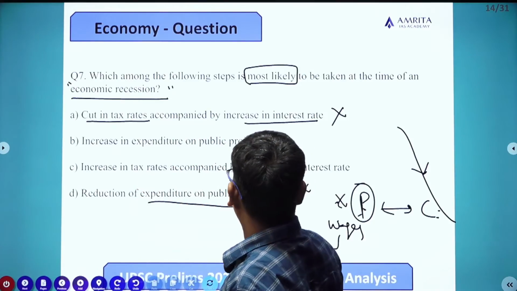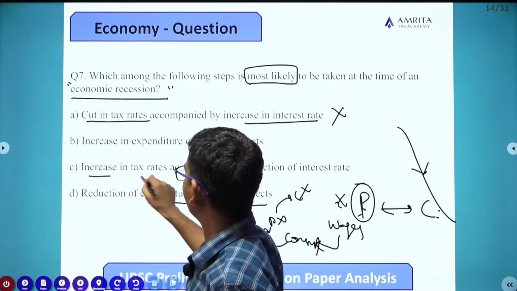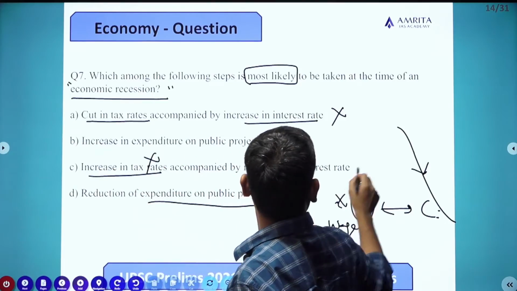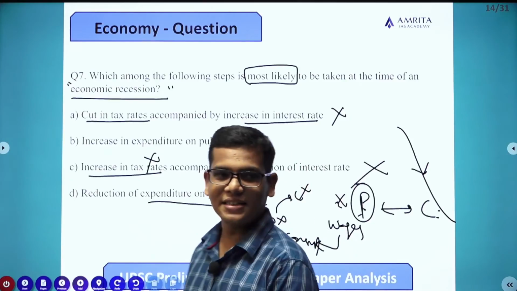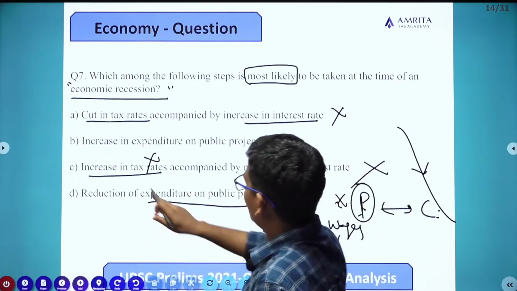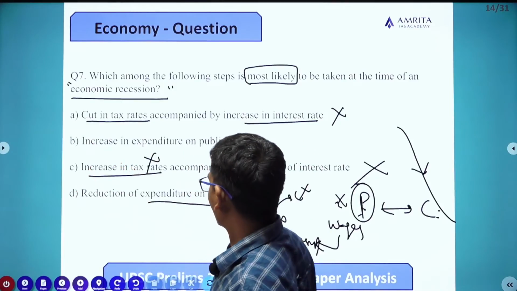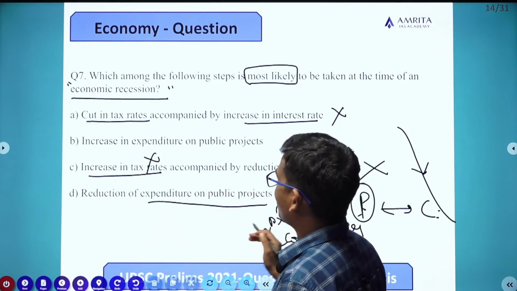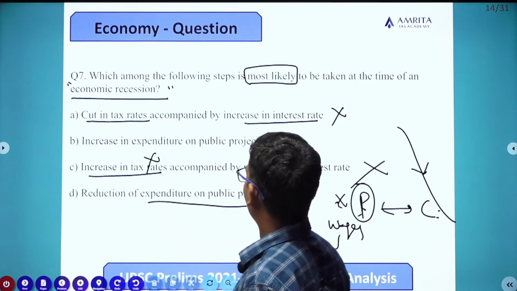Increasing tax rates accompanied by reductions. Again, you should not increase the tax rate. Okay, two statements are wrong. Now the leftover statements are B and D. Reduction of expenditure on public projects, increase in expenditure on public projects.